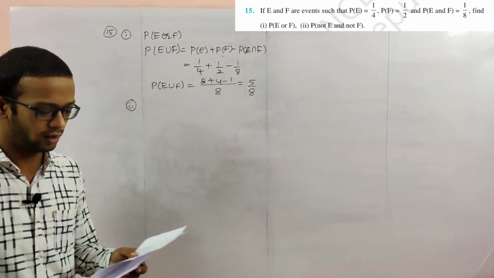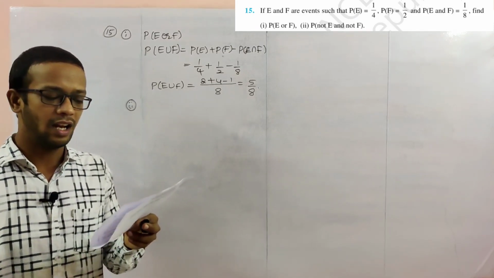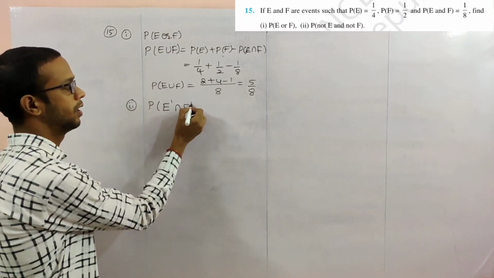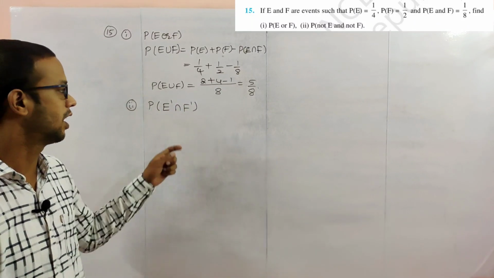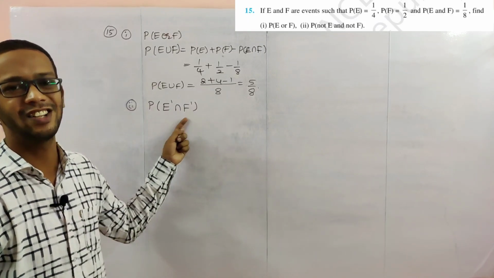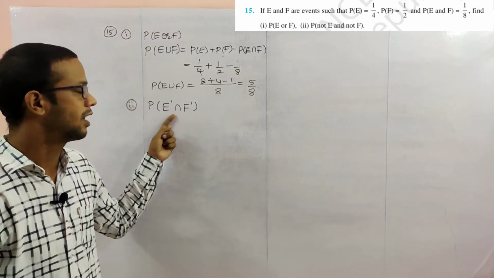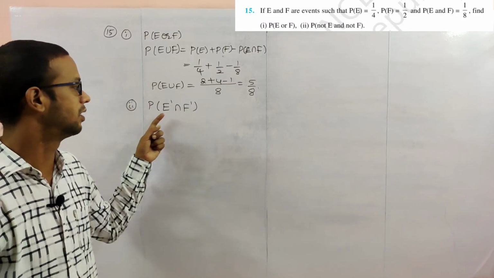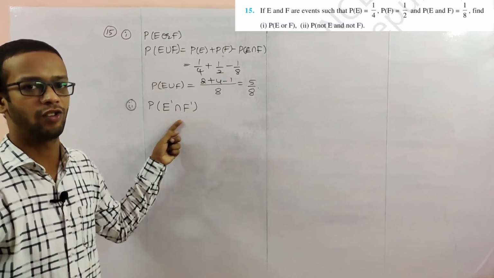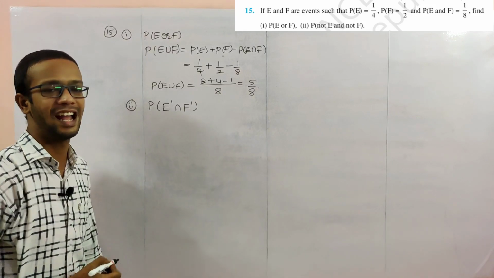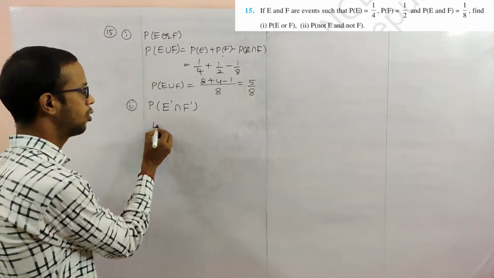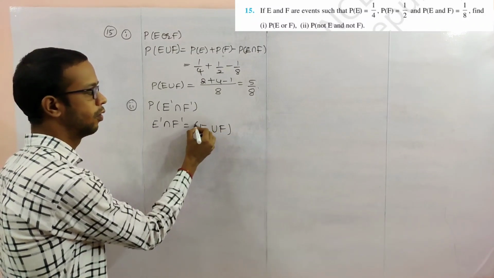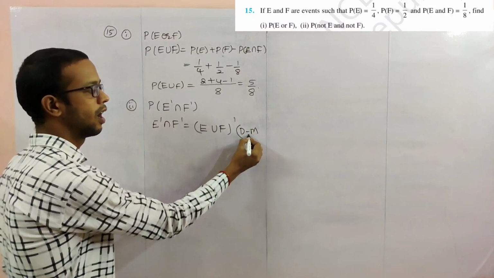Next, the second question is probability of not E or not F. That is nothing but probability of E dash union F dash, which equals probability of E dash intersection F dash, using the De Morgan laws. E dash intersection F dash is nothing but E union F whole dash. This is De Morgan's law.